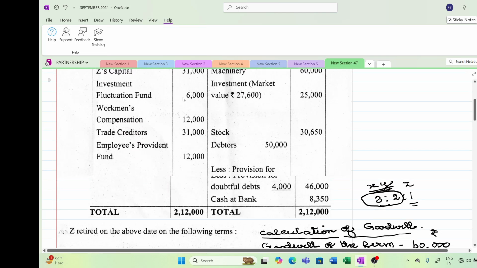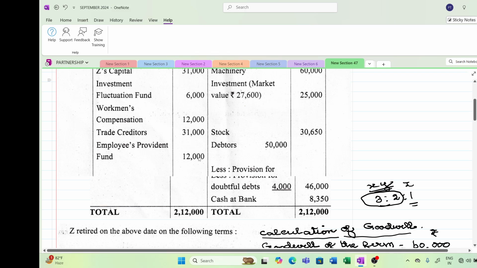Investment fluctuation fund, nothing is said, so this is distributed among the partners. Workman compensation, they say that only 6,000 claim is expected. So keep that claim in your liability. Balance 6,000 distribute among the partners. Trade creditors, you have to make the payment, so take it to balance sheet.